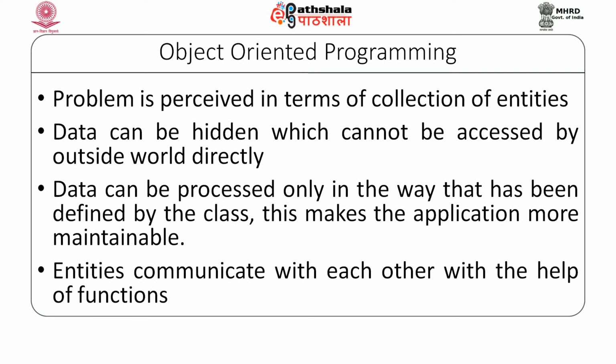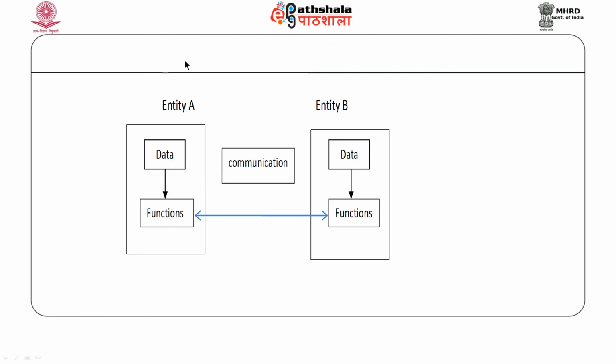And these entities that we try to identify then communicate with each other with the help of the functions. Now, let us say if in a system we identify two entities, entity A and entity B. To define these entities, we will first try to identify the attributes which would make the data part of that entity, and then we try to identify the functions or the tasks that need to be performed on that data, and these two things together form an entity.